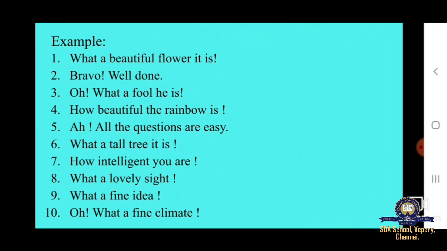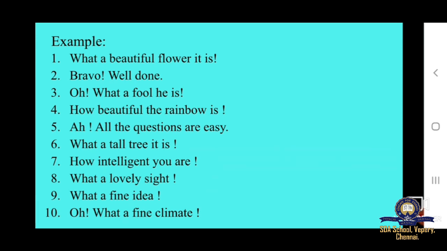Example, what a beautiful flower it is. Now this sentence is showing us a strong feeling. So this kind of sentence which expresses strong feeling is known as an exclamatory sentence.